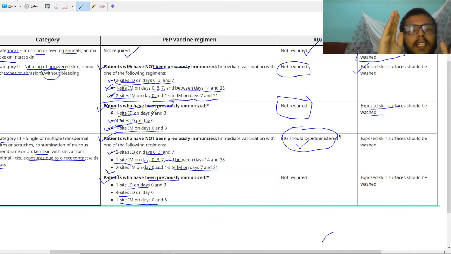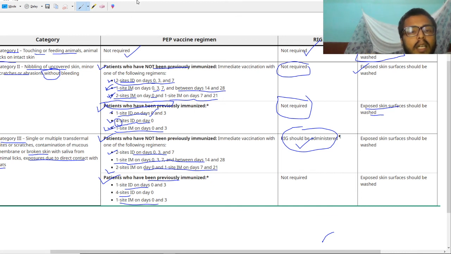For patients who have already been immunized once, more than 3 months ago, there are also three regimens. What is the first regimen? One site intradermal on day 0 and 3, or four sites intradermal on day 0, or one site intramuscular on day 0 and 3.